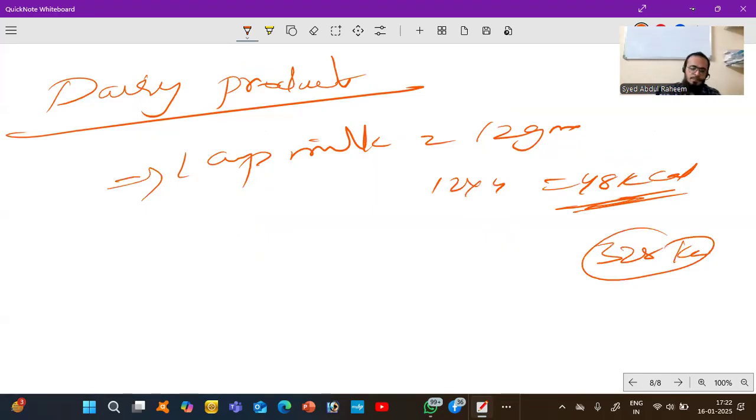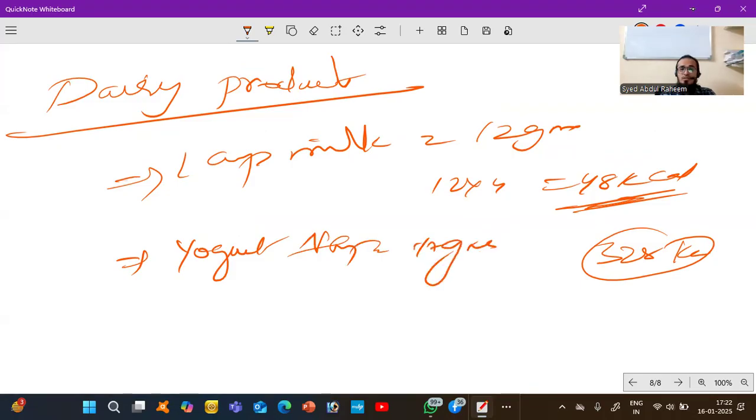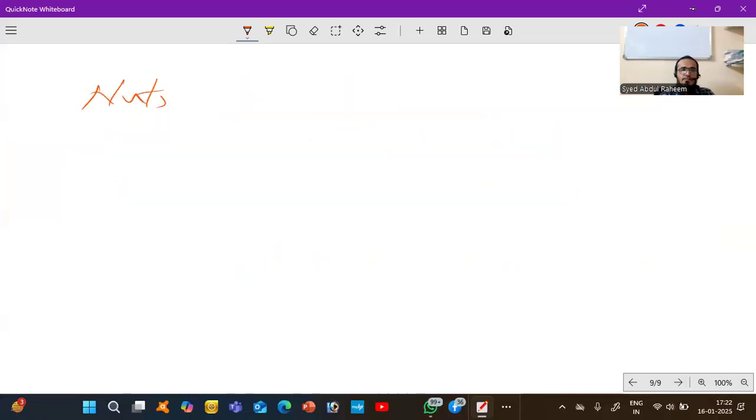Next, we have yogurt, which we call dahi. If you take 1 cup, 17 grams. In dahi, we have more than milk.